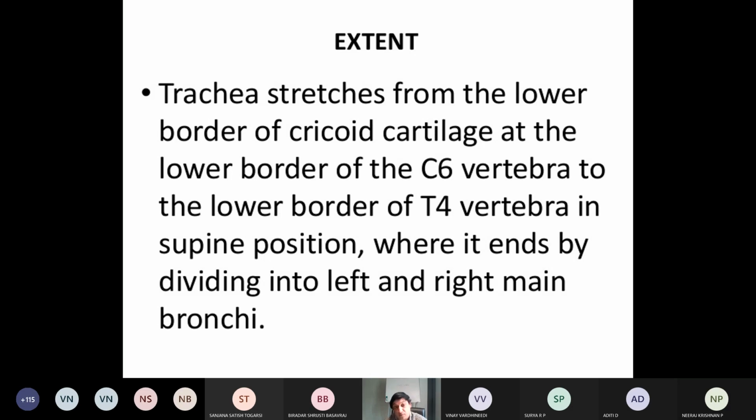The trachea is also involved in one of the events occurring at the level of the sternal angle. So it is from C6 to the lower border of T4 in supine position. Finally, at the level of T4, that is the angle of Louis, the sternal angle, the trachea bifurcates, dividing into left and right main bronchi.